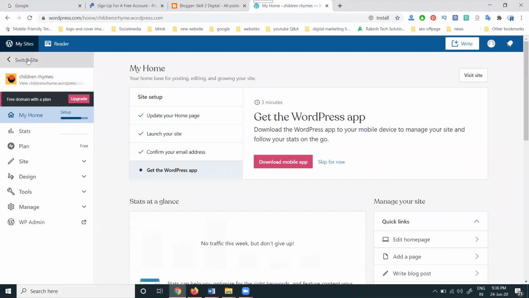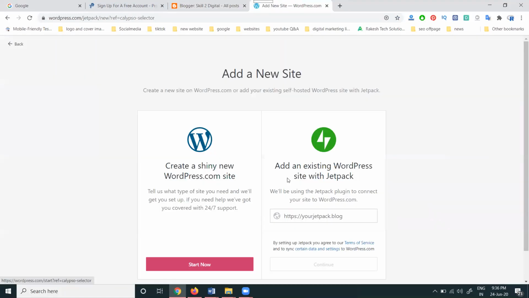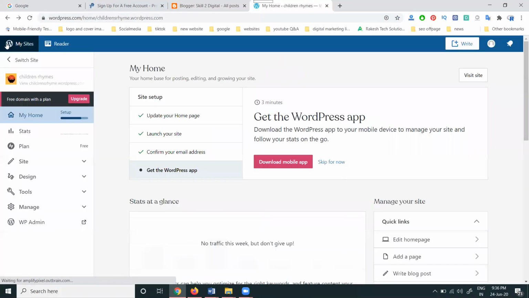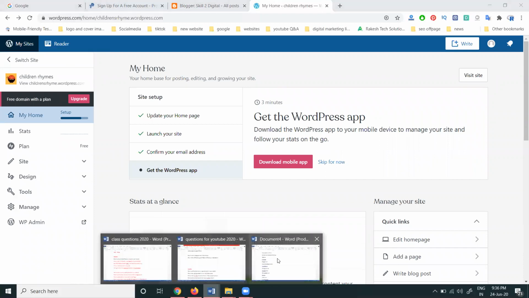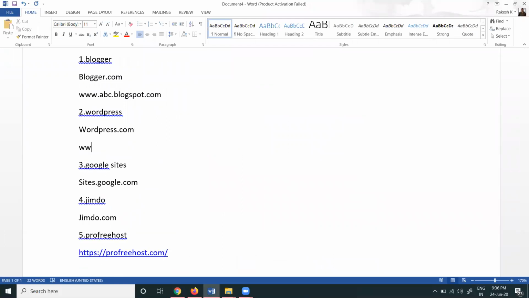Each website gets 3 GB of space. With one Gmail login, we can create any number of WordPress.com sites. But the extension will be shown as abc.wordpress.com. If you go premium, you get .com.